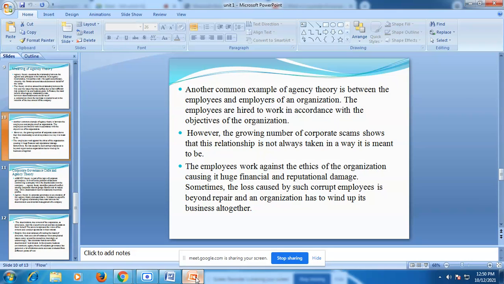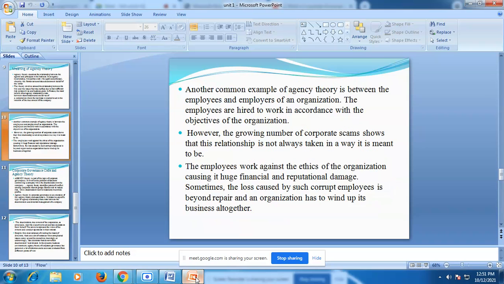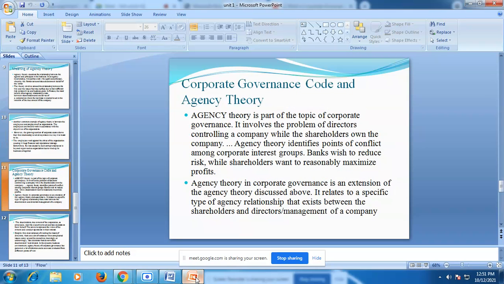Huge financial loss takes place and the company's reputation is damaged in the market. Sometimes the loss caused by such corrupt employees is beyond repair, and the organization has to wind up its business altogether. So this is an example of agency theory.